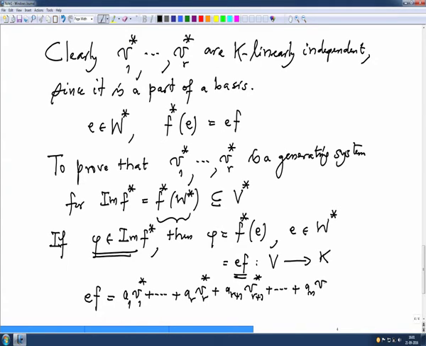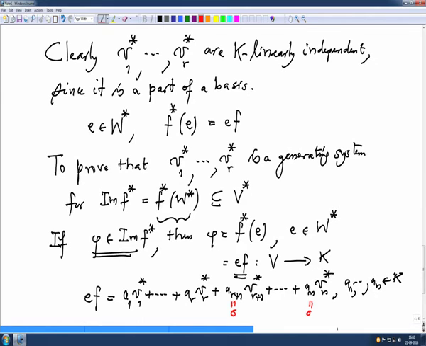...AN Vn star for some scalars A1 to AN. I am interested in proving that these guys are 0, all these coefficients after AR plus 1 up to AN are 0. I want to prove that. But how do we prove that?